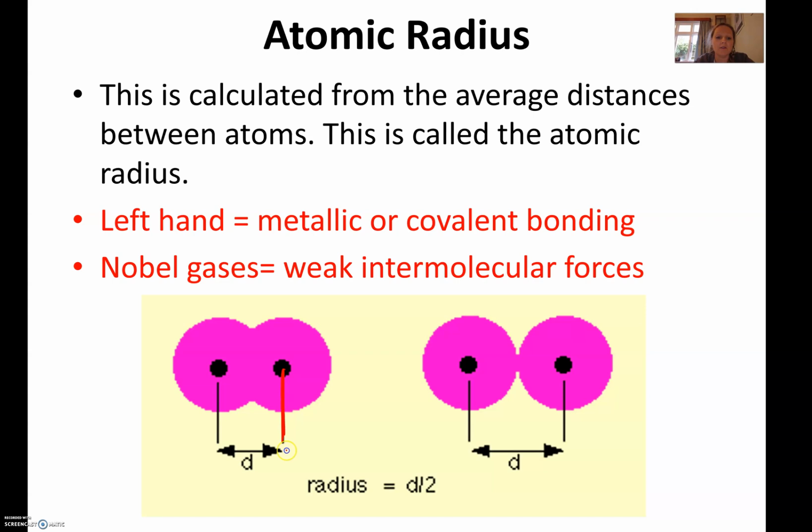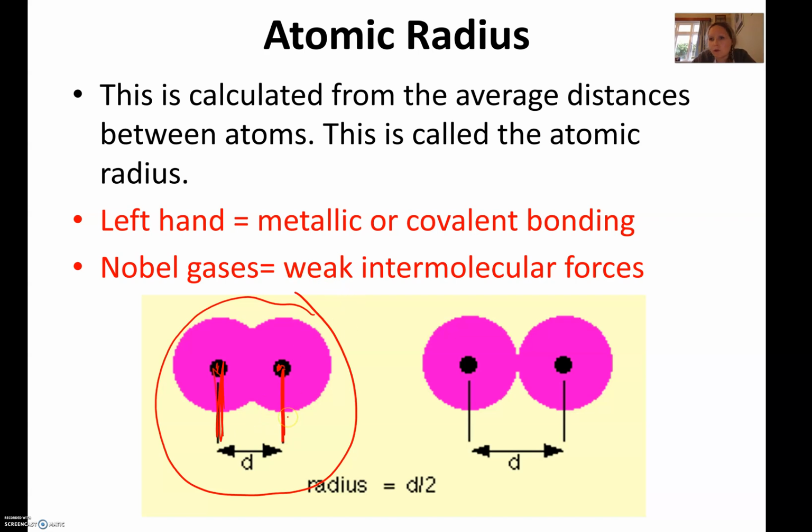So here's the nuclei of one atom and here's the nuclei of another atom. Now you'll see these two pictures here, and there's actually good reason for this. Most of our periodic table utilizes this type of bonding, and that's because for most atoms, we measure the atomic radius of the atom bonded to itself. So if we're looking at the periodic table, any of the metals on the left-hand side can be bonded to themselves. That's how metals exist in a metallic lattice. So we just have the distance between the two nuclei of those two metals, and we half it.